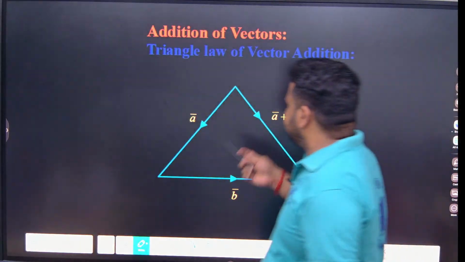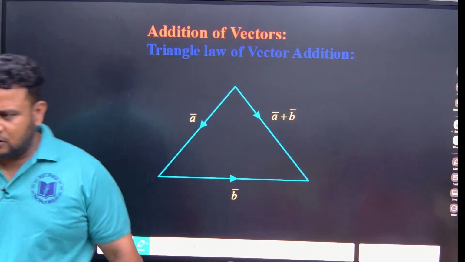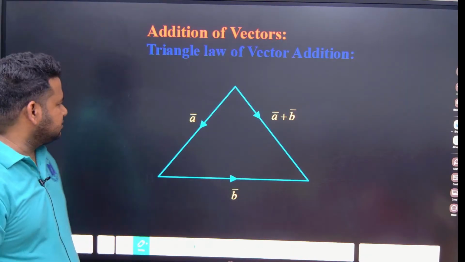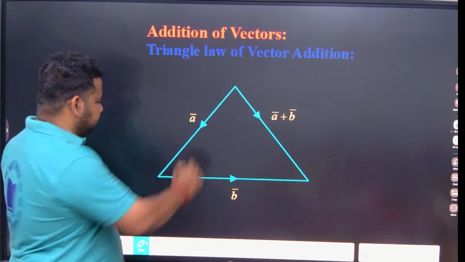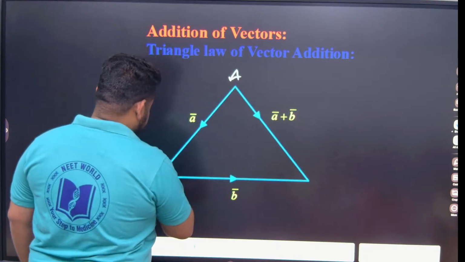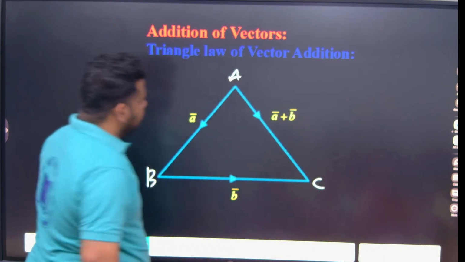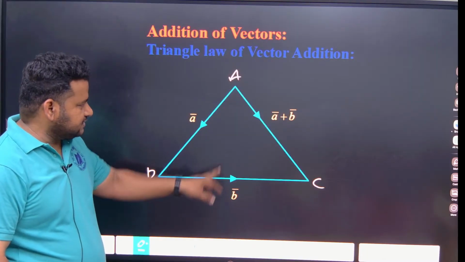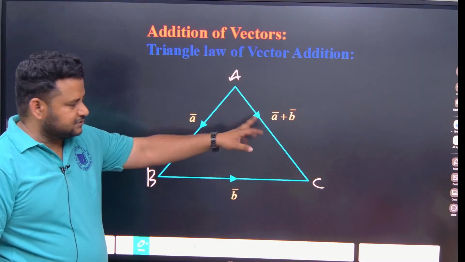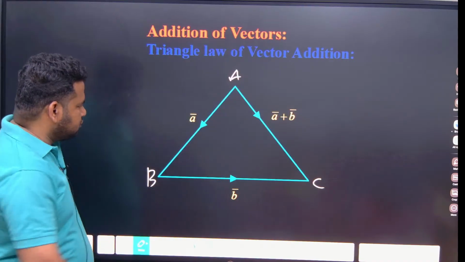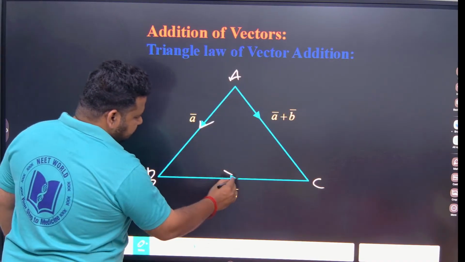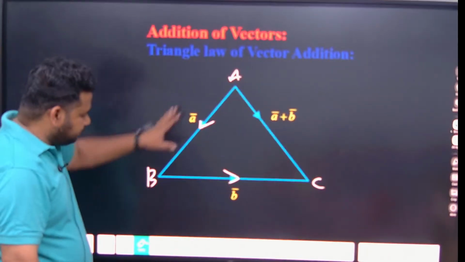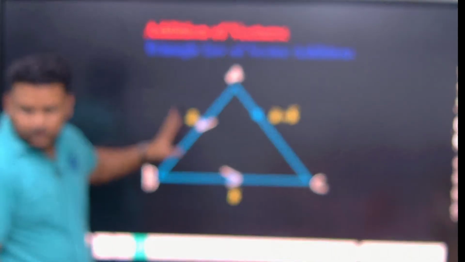Now when we talk about vector addition, you would already know the triangle law and the parallelogram law of vector addition. Now take vector A, vector B, and let us take the points as A, B and C. Vector A is denoted by AB, vector B by BC, and AC will denote A plus B. So like I told you, you want to go from A to C, and directly you cannot go.